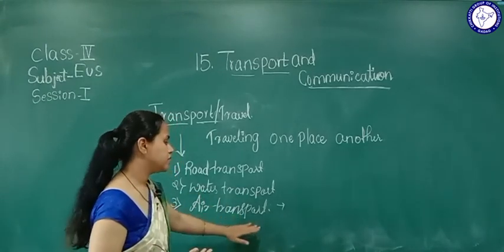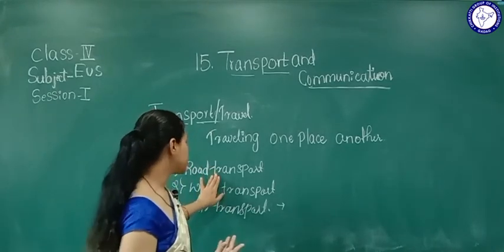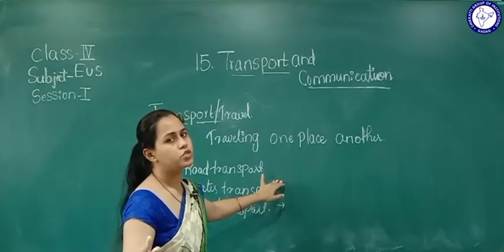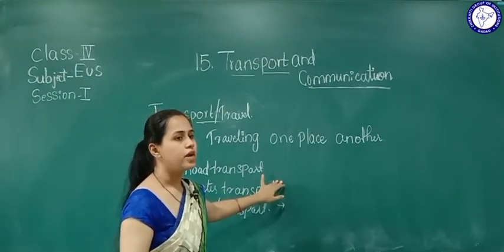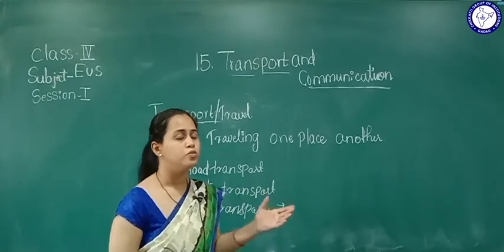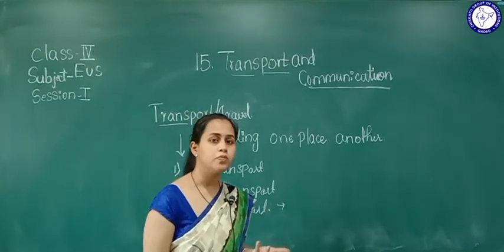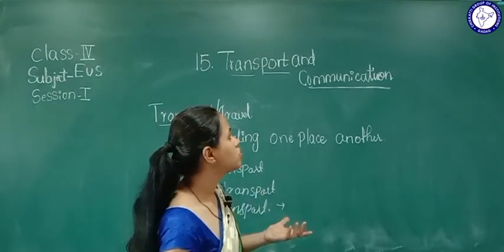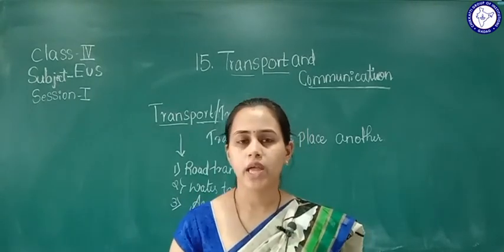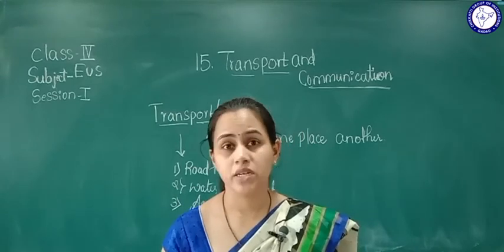Air transport means traveling through the air. Examples of road transport are bus, cycle, truck and motorcycle, and there are many others. For water, there is the yacht, ship and boat. For air transport, the aeroplane.